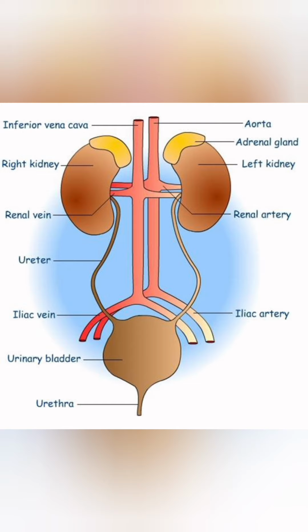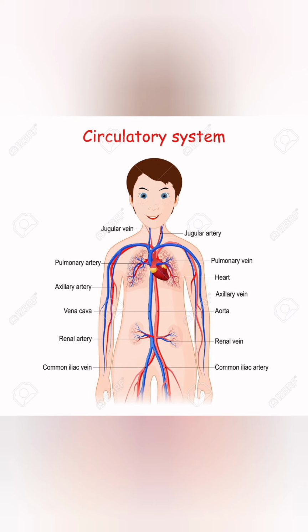Last is circulatory system. The function of circulatory system is to transport substances to all part of the body. With substances they transport oxygen, hormones and nutrients. And it consists of heart, arteries, veins, which is the blood vessels.